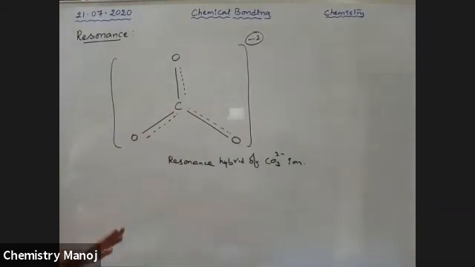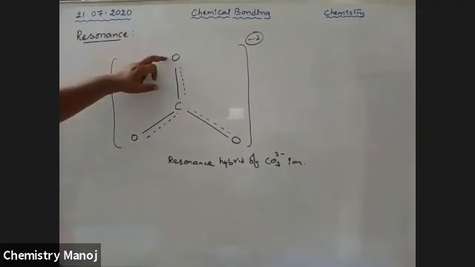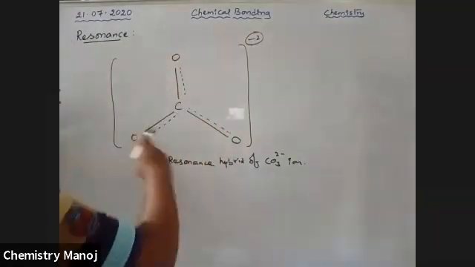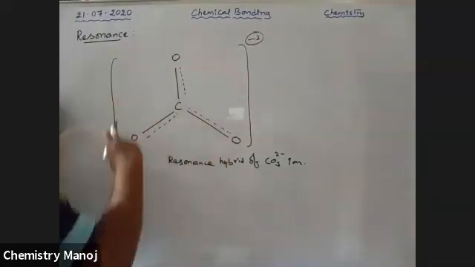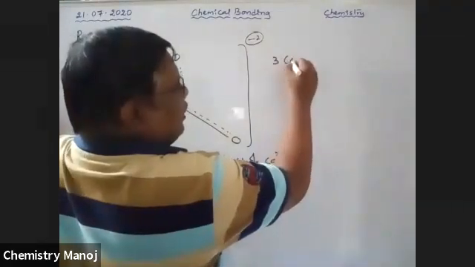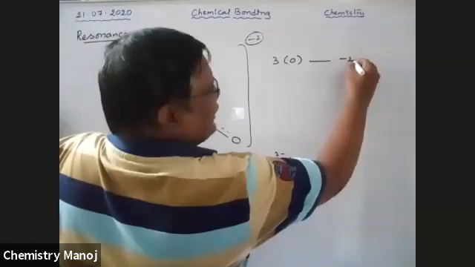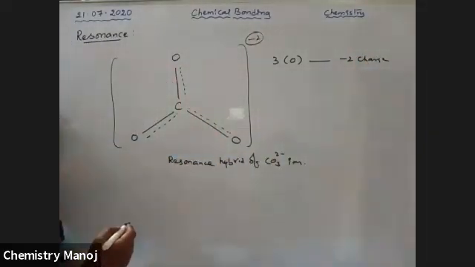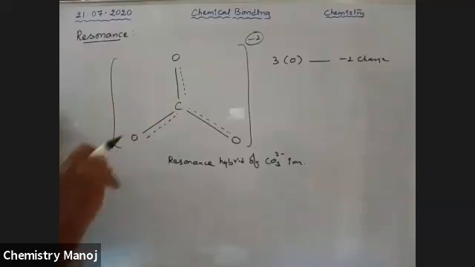Now, how much is the fraction of charge on each oxygen? This -2 is shared by the 3 oxygen atoms. I am calculating for one oxygen.